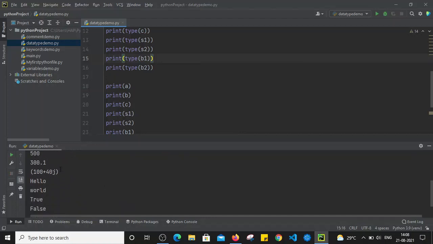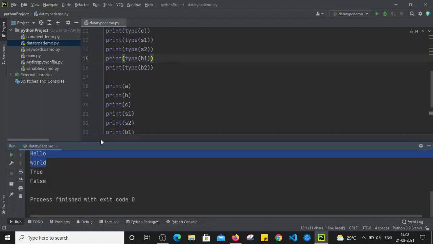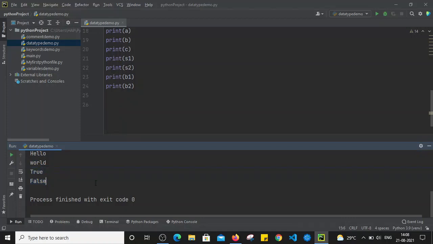So 500 is nothing but the integer data type. After that there is 300.10, which is the float data type. This is the complex number. These both are strings, and after that b1 and b2 are boolean data types. So these are the different data types in Python: string, number, and boolean. We will see more methods about these data types in coming sessions. Thank you everyone for watching this video.